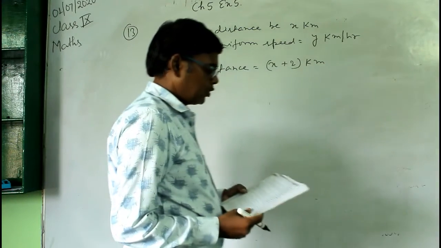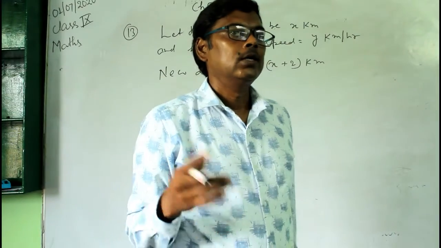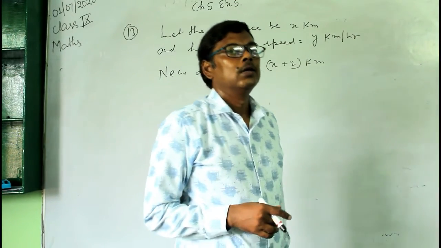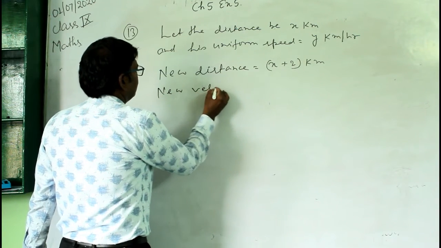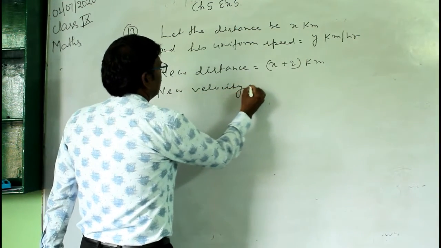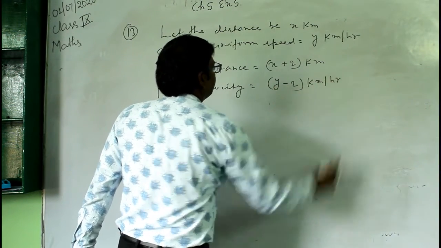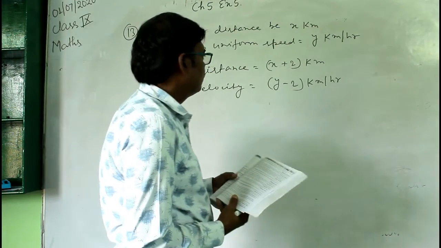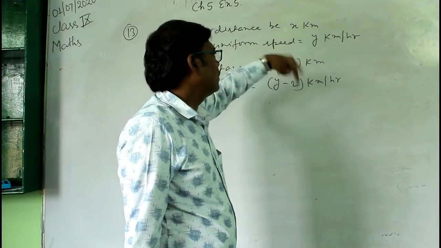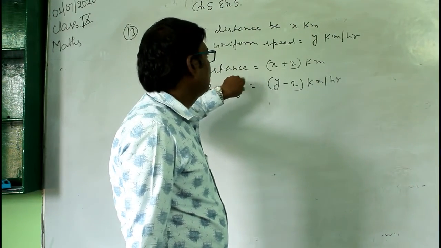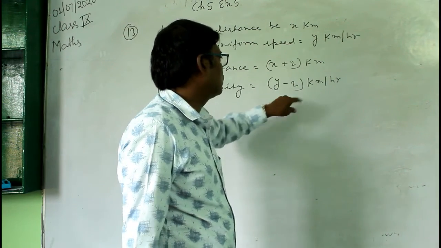So if the distance is 2 km more, his velocity will be 2 km per hour less than before. So what is the new velocity? New velocity equal to y minus 2 km per hour. Okay? So this is the new velocity. Earlier his distance was x kilometer and his velocity was y kilometer per hour, but in the new condition the distance is x plus 2 kilometer and the velocity will become y minus 2 kilometer per hour.